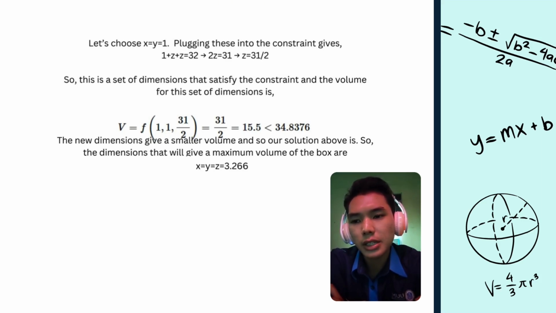Let's compare to 34.8376. The new dimension gives a smaller volume, and so our solution above holds. The dimension that will give a maximum volume of the box are x = y = z = 3.266.